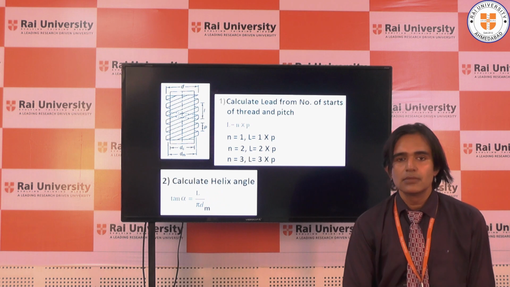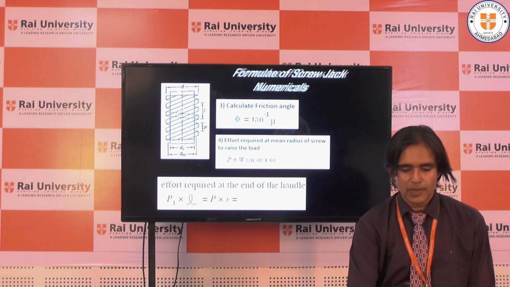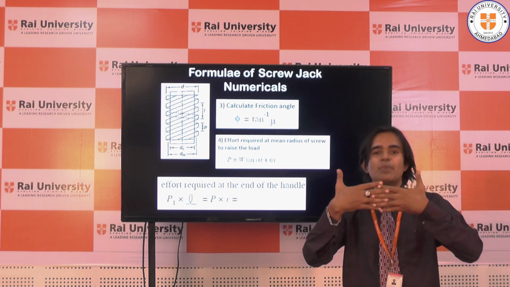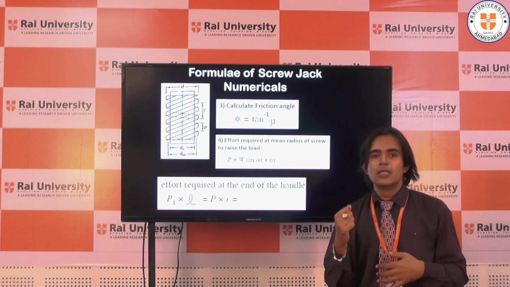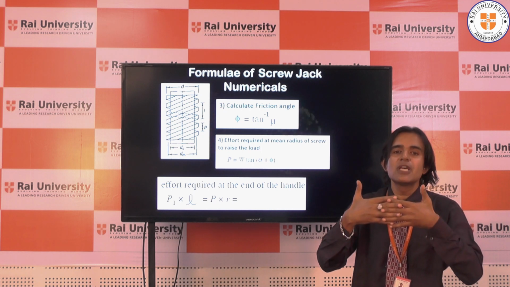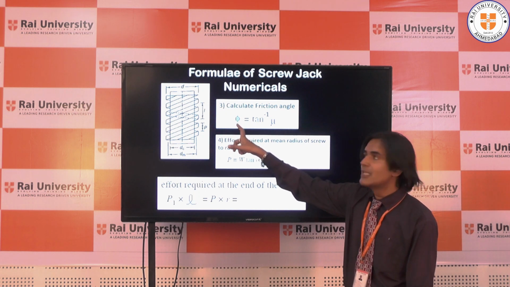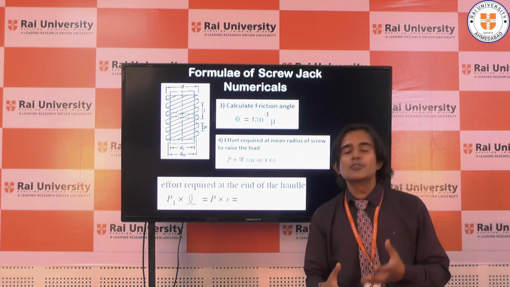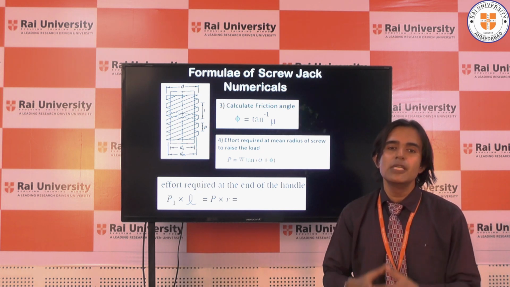Let's move to the third formula, which is friction angle. Now, what is a friction angle? There should be a grip between the screw and the nut, right? Because when you move the handle, the nut is going to carry the load. So there should be a firm grip between those two threaded parts. Friction angle is phi, given as tan inverse of mu. And what is mu? Coefficient of friction. It denotes how much friction there is between the two parts in contact with each other.